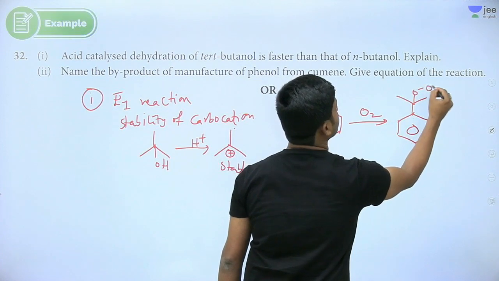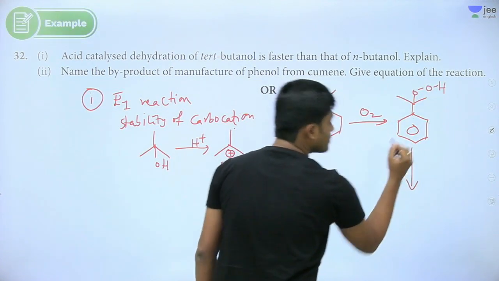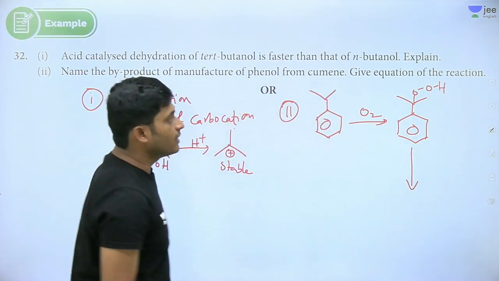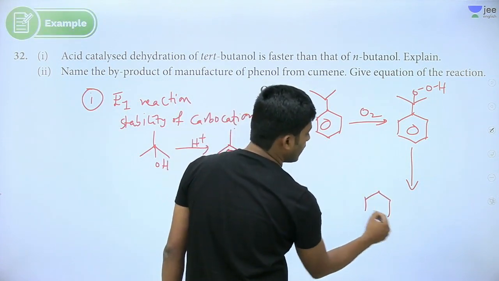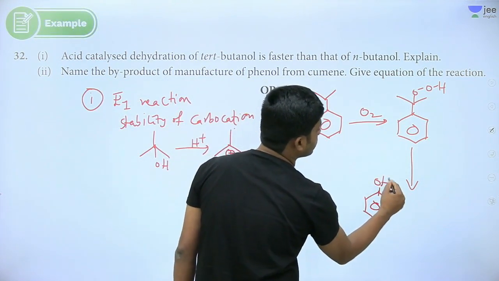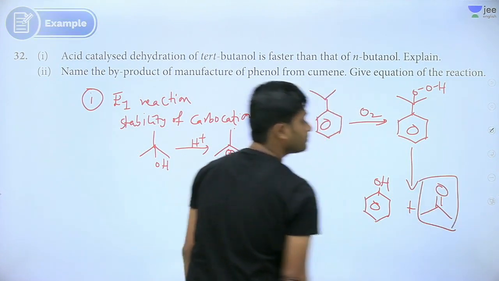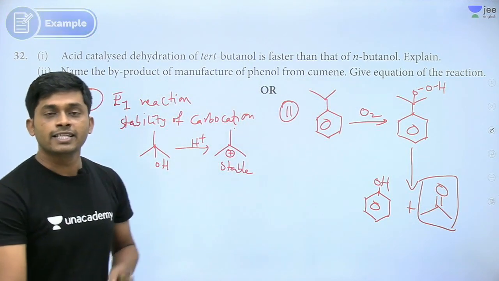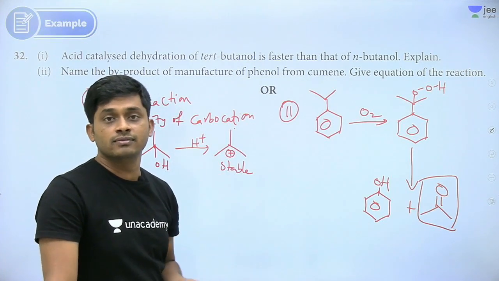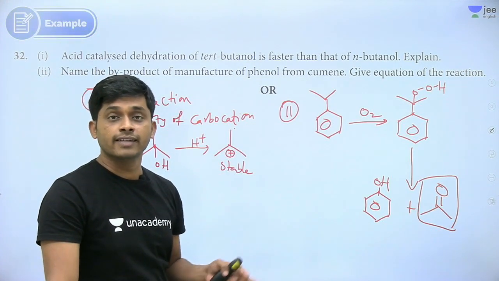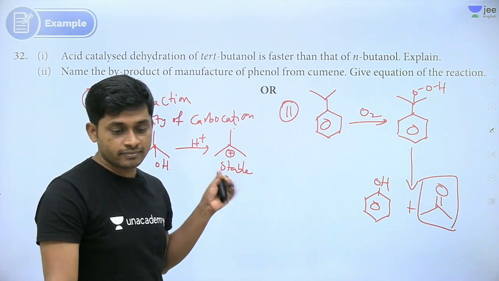This is called cumene hydroperoxide. So this will give phenol plus acetone. Just a reaction we need to write, phenol plus acetone. So this is our byproduct. Where do we use acetone? Acetone can be used in perfumes, nail polish, right? So that's acetone use.